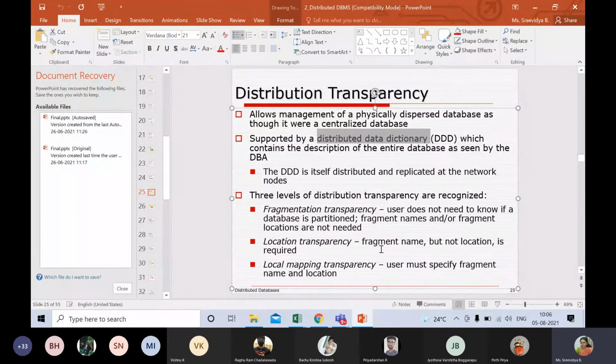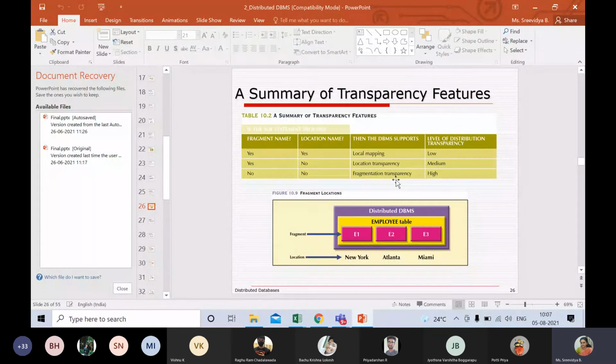In location transparency, only the fragment name is required. Location is not required. You just have to know which fragment of the table you have to fetch the data from. And for the last one, you need not know anything. You just have to write a simple query. The same thing is put in a table form.